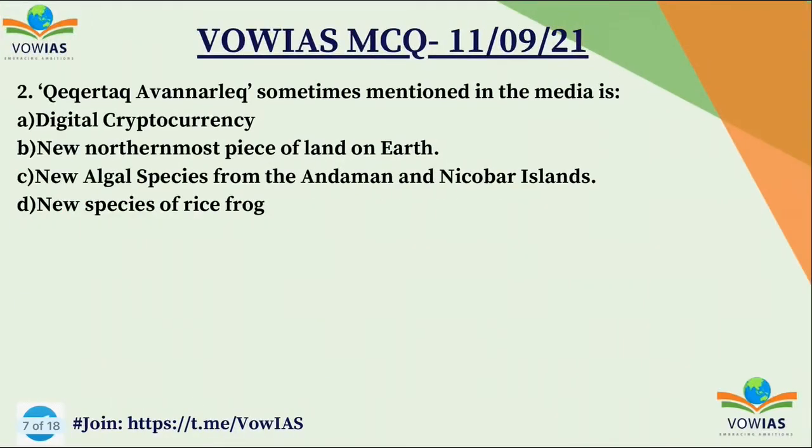Now let's look at the second question. The Qeqertaq Avannarleq, sometimes seen in the media, is A, digital cryptocurrency, B, new northernmost piece of land on the earth, C, new algae species from Andaman and Nicobar Islands, and D, new species of rice frog. The Qeqertaq Avannarleq is a B. New northernmost piece of land on the earth.